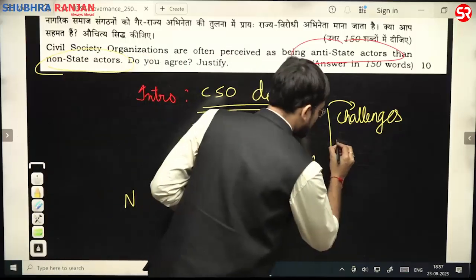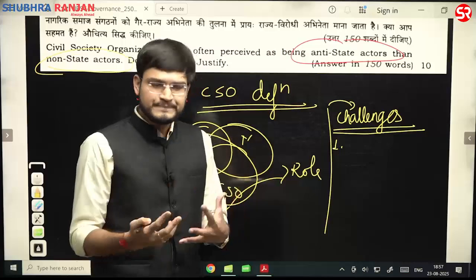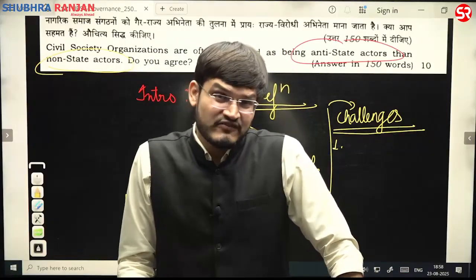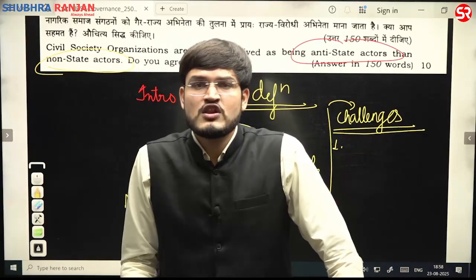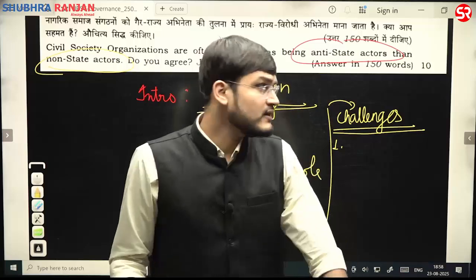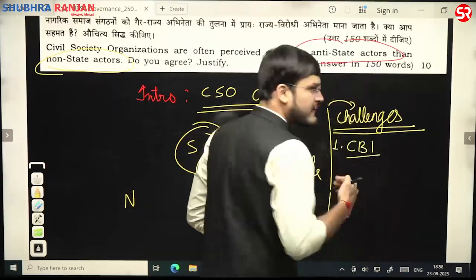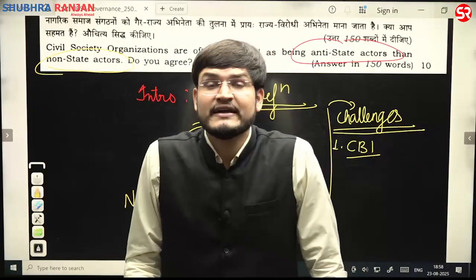First, we have already seen, for example, that there is one CBI report which says that less than 10% of these NGOs file their annual financial statement. So you are mentioning the CBI statement and thereby mentioning the lack of accountability.